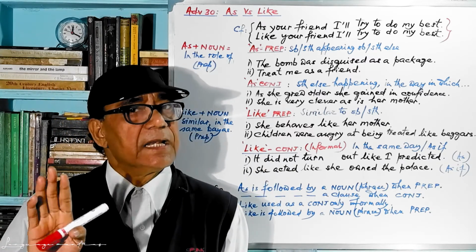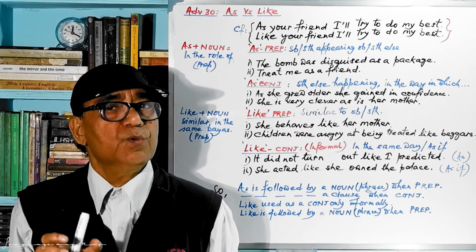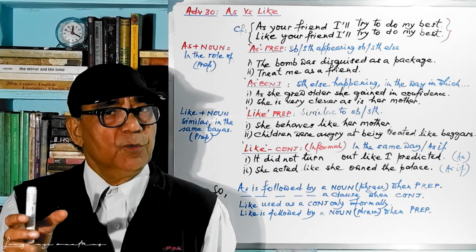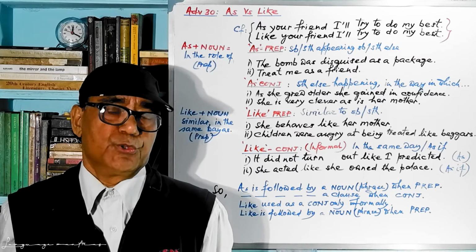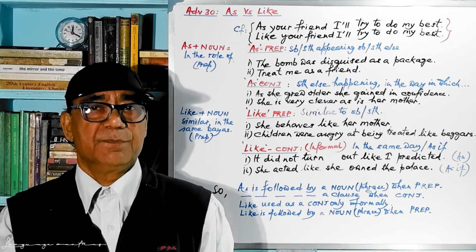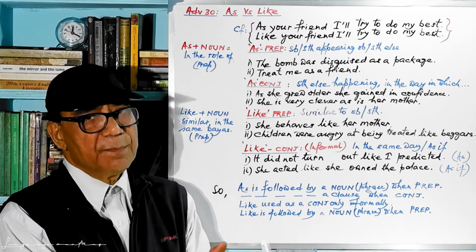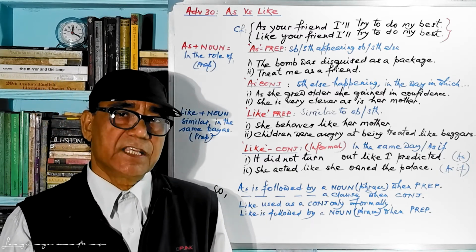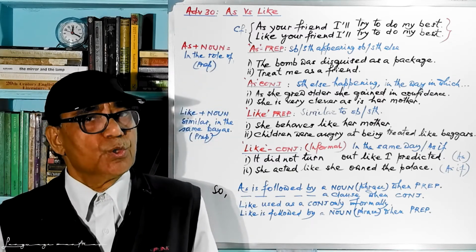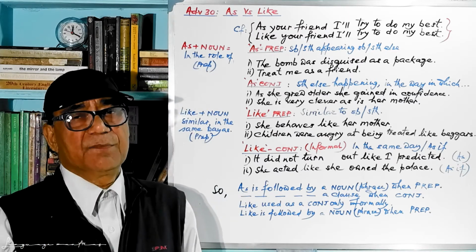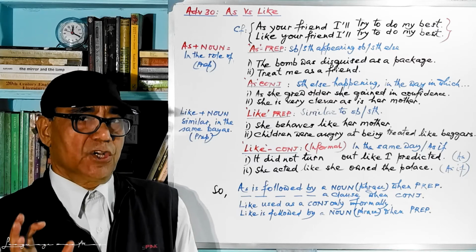I tell you one thing, like normally is not used as a conjunction. Only informally sometimes it is used. Grammatically speaking, like is a preposition, like maybe other parts of speech, but as a conjunction it has no room. Only informally sometimes it is used as a conjunction.